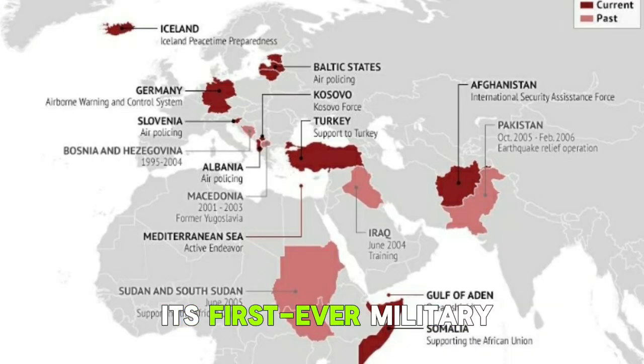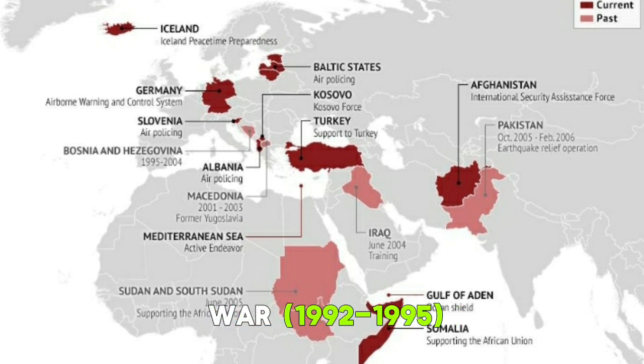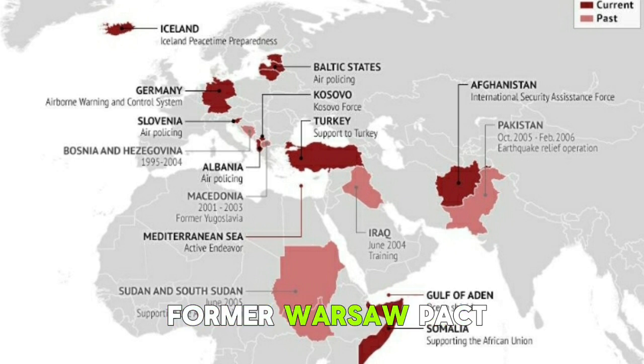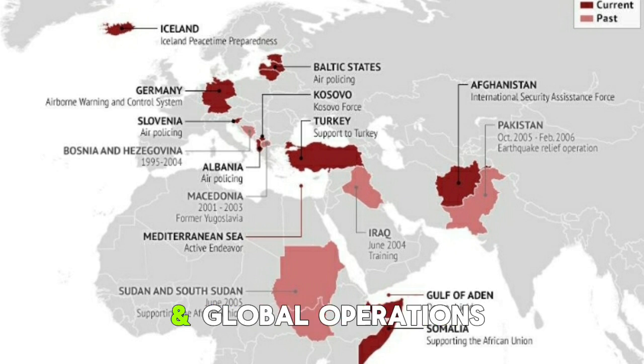The map highlights its first-ever military interventions in the Balkans during the Bosnian War, 1992-1995, and the Kosovo War, 1999. Eastward expansion. Former Warsaw Pact and Soviet-aligned nations like Poland, Hungary, and the Czech Republic begin applying for and gaining NATO membership.